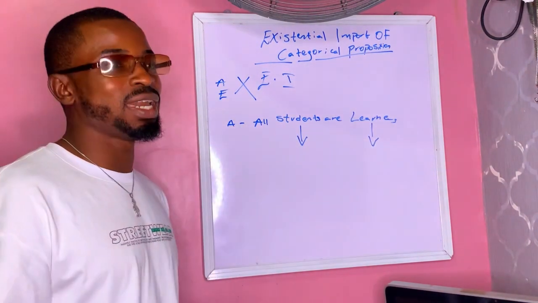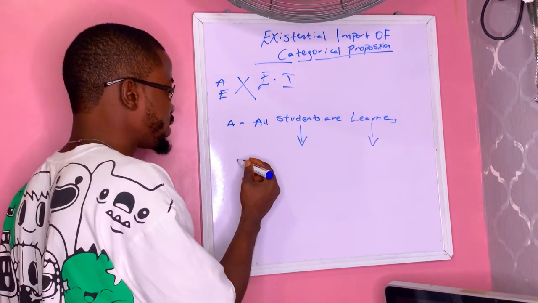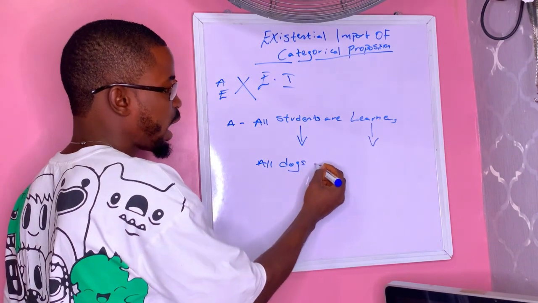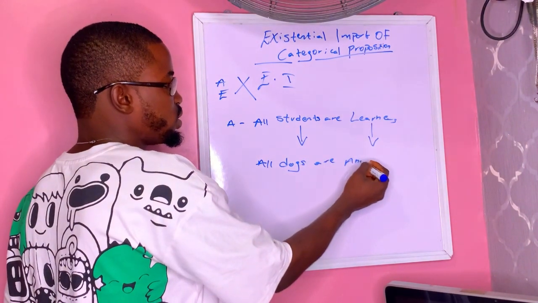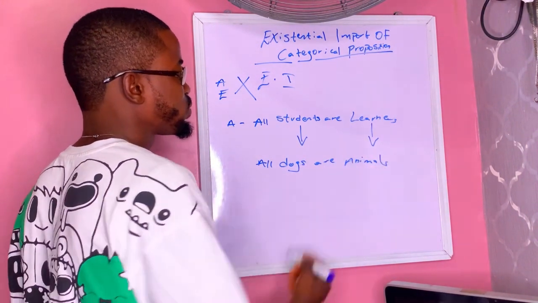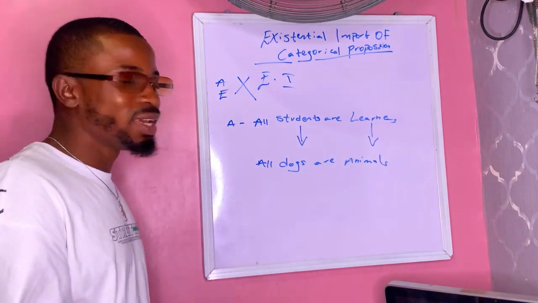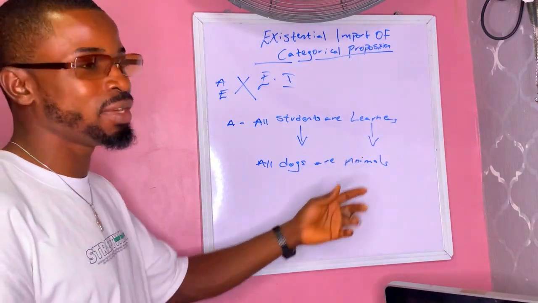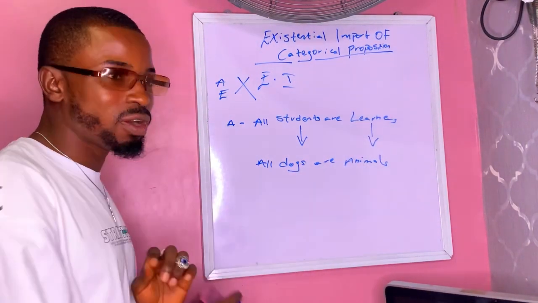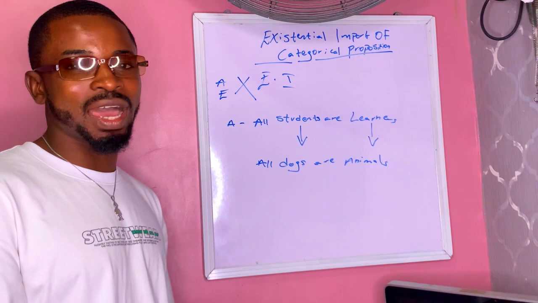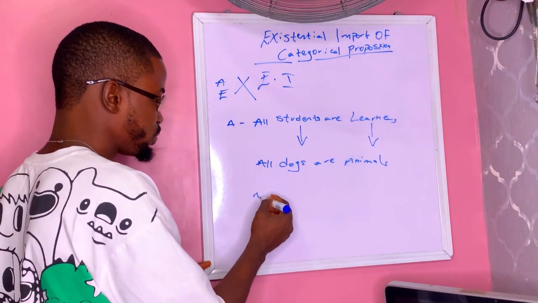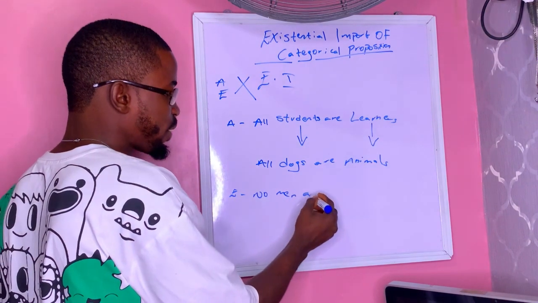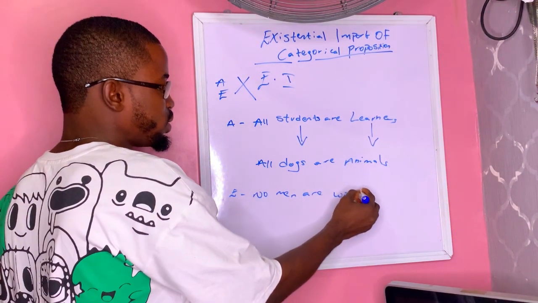In a similar way, if I say all dogs are animals, the modern logicians are saying that this A proposition does not affirm the existence of dogs or animals. It is only telling us that if there is a dog at all, then it will be an animal. Then also the E proposition: no men are women.